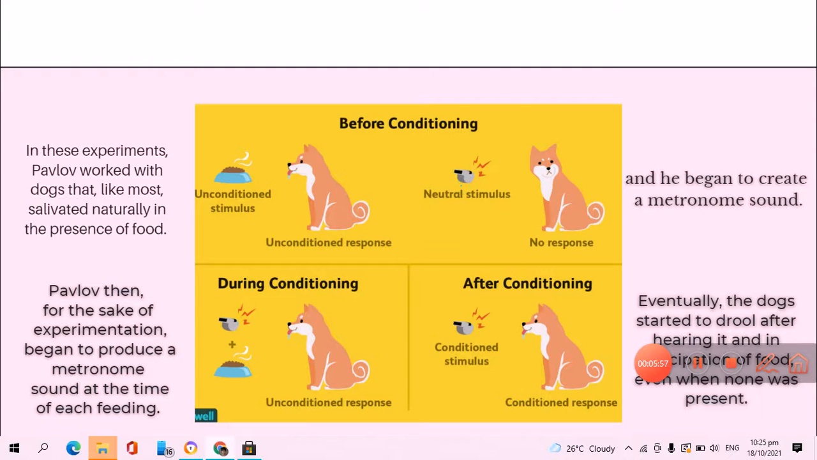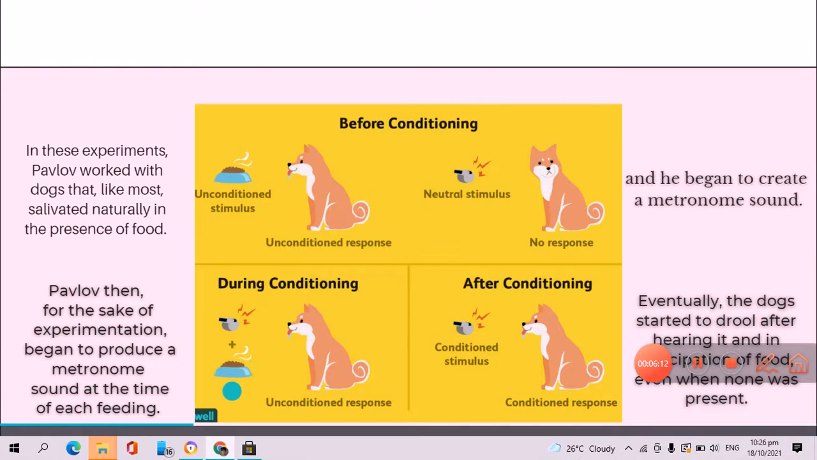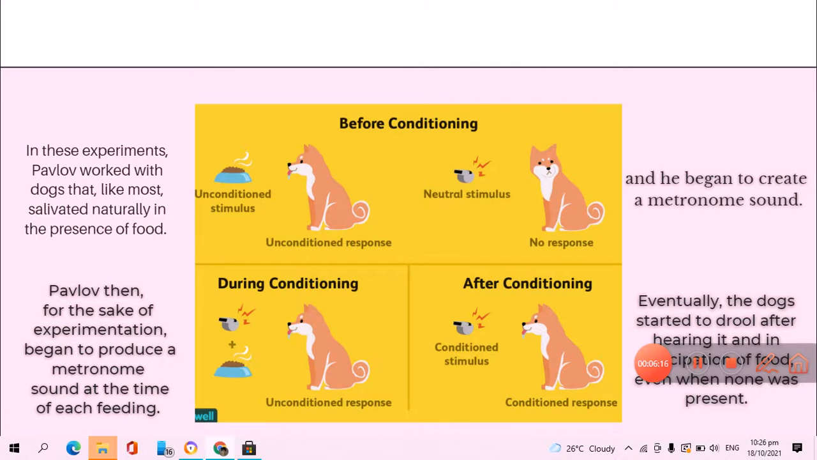An unconditioned response, according to classical conditioning, is an unlearned response that occurs naturally in reaction to an unconditioned stimulus. For example, if the smell of food is the unconditioned stimulus, the feeling of hunger in response to the smell of food is the unconditioned response.